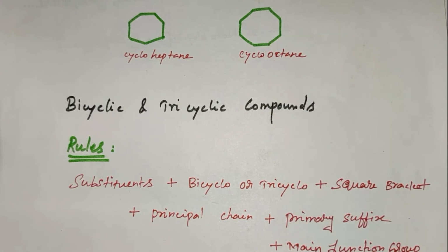Now let us see the nomenclature of bicyclic and tricyclic compounds. And finally we will discuss nomenclature of spiro compounds.